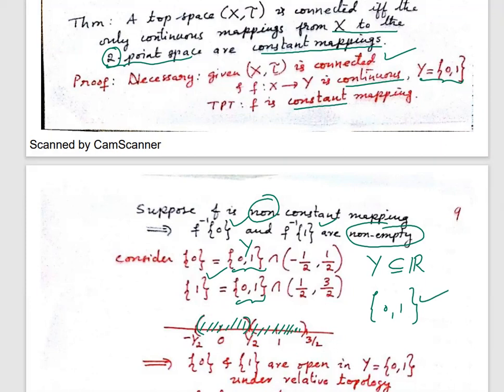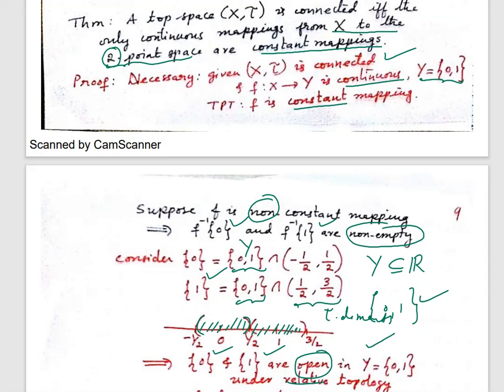So singleton 0 and singleton 1 are written as Y intersection tau elements. These two intervals are open in R under the usual topology, they are tau elements. That means singleton 0 and singleton 1 are open in Y under the relative topology. So remember this, I'm going to use this in the next step also. Singleton 1 and singleton 0 are open sets in Y because we have written them as tau element intersection Y.